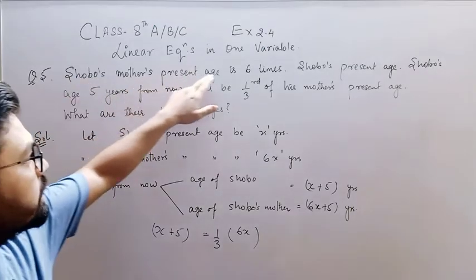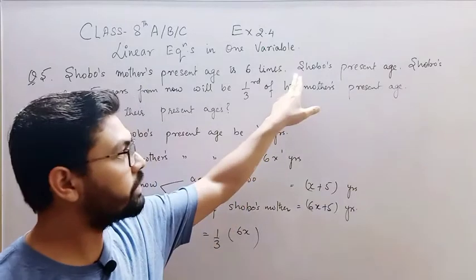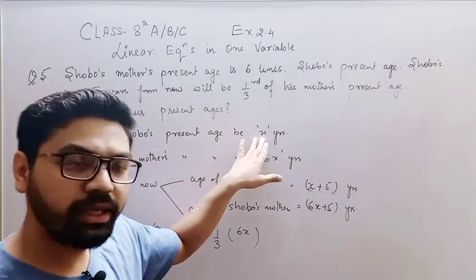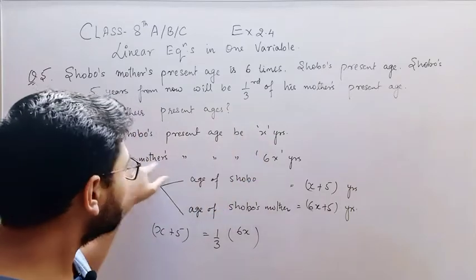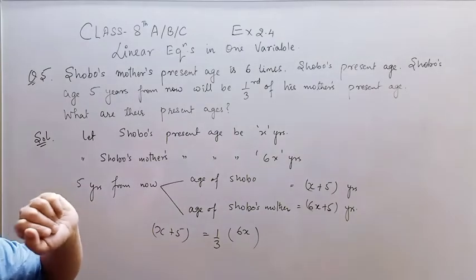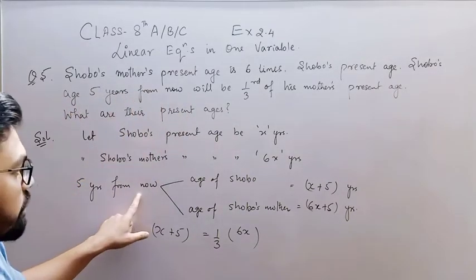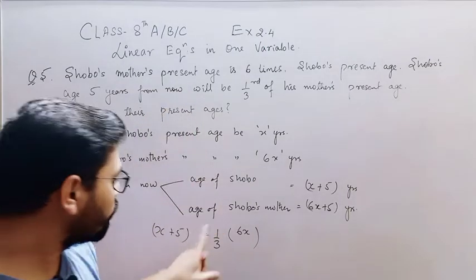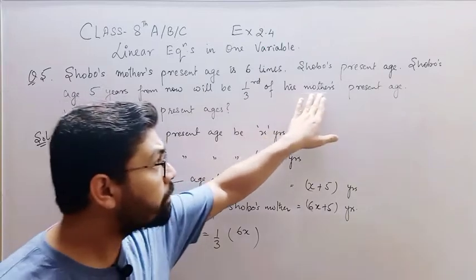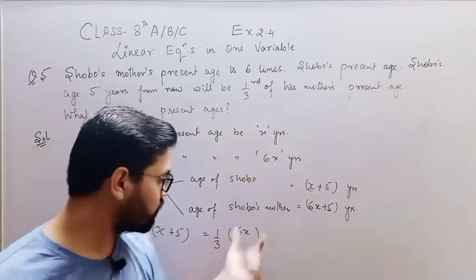Shubhu's mother's present age is 6 times Shubhu's present age. So as per the first statement, Shubhu's present age is x years, then his mother's age will be 6x. Then as per the second statement, Shubhu's age 5 years from now, that means plus 5, will be 1/3 of his mother's present age, which is 6x. Okay, now